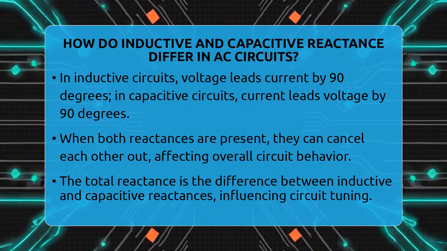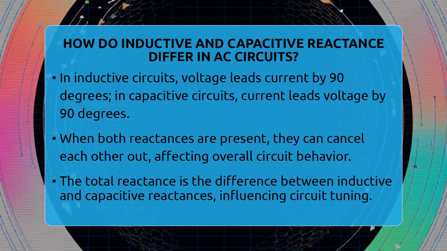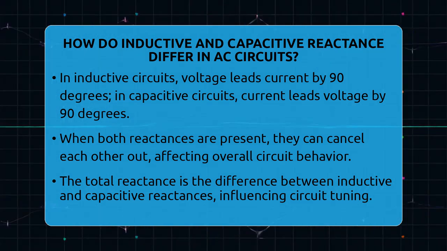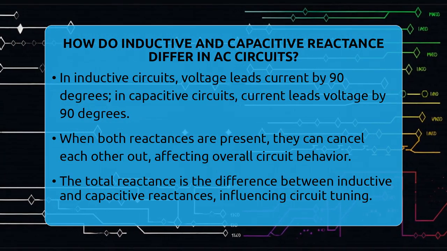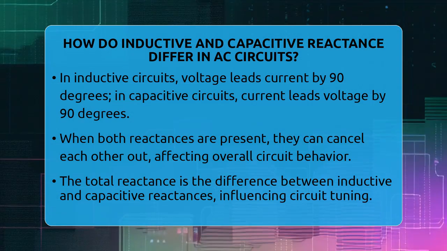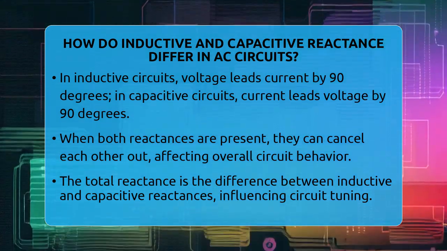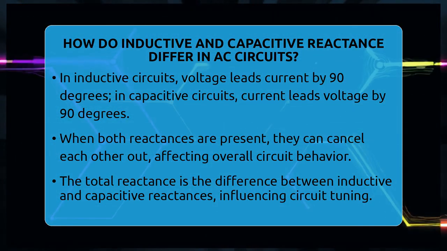In terms of phase relationships, in an inductive circuit, the voltage leads the current by 90 degrees. That means the voltage reaches its peak before the current does. In a capacitive circuit, the current leads the voltage by 90 degrees. Here, the current peaks before the voltage. This phase difference affects how power is used and how circuits are designed.